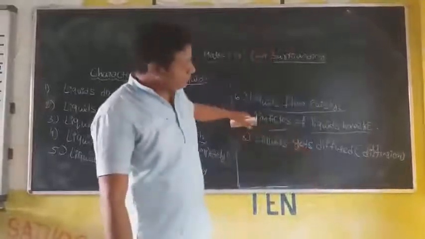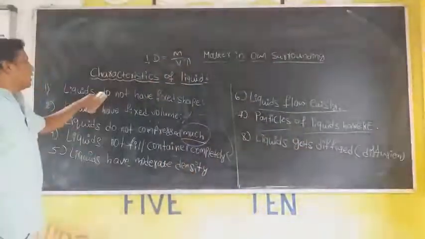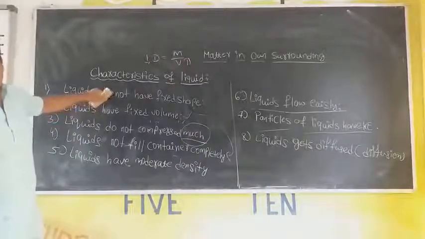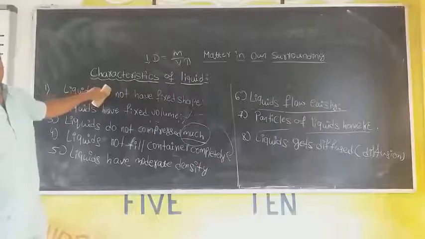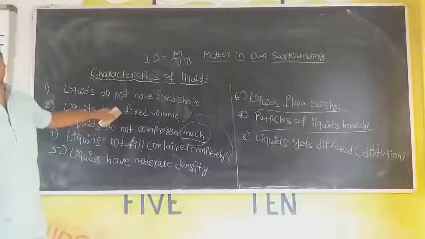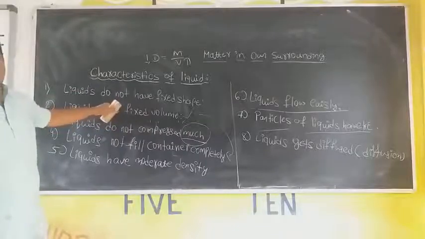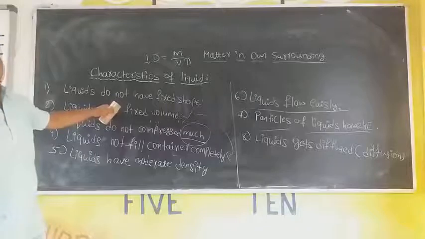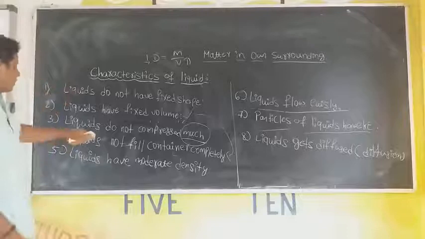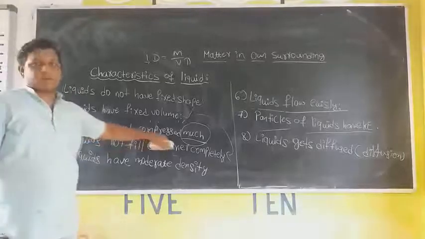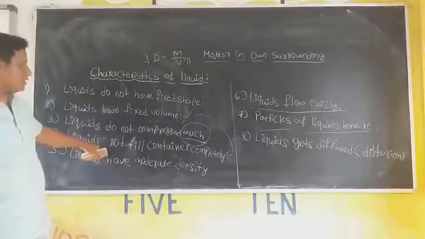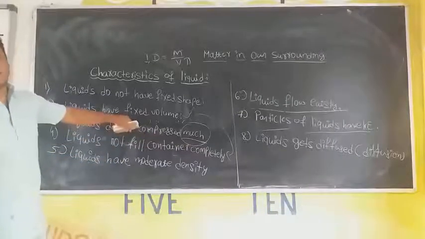These are a few properties. First one: liquids do not have a fixed shape. Why not? Because the motion of particles is not fixed and there is low force of attraction. Liquids have fixed volume, yes, because of some force of attraction. Liquids do not compress much because of small interparticle space. Liquids do not fill the container completely. Why not? Because of a fixed volume.